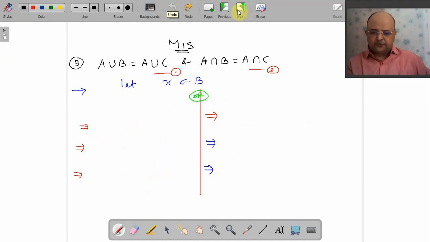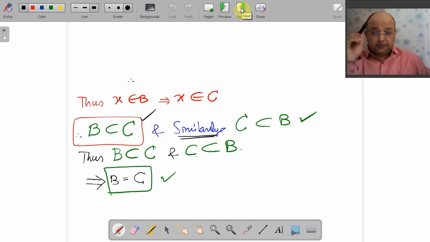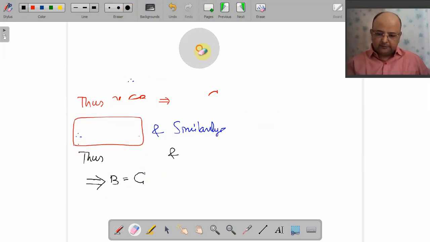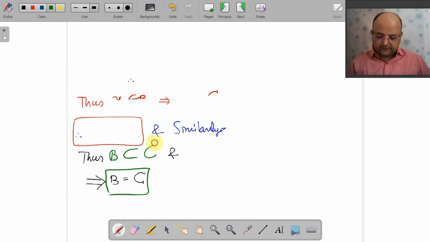Now let me go through once again what you wanted to prove, my dear friends. You wanted to prove that B is equal to C. What I need to prove? B is subset of C and C is subset of B. Should I prove both? No. Very good.